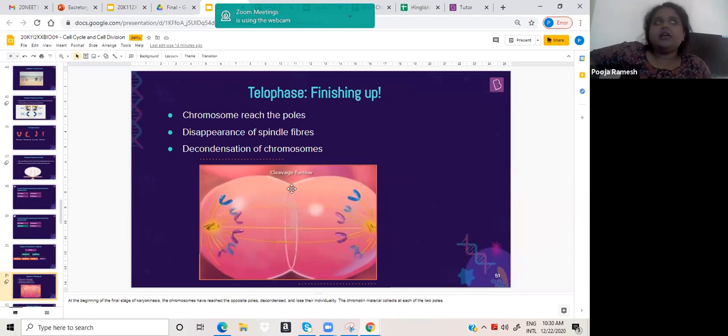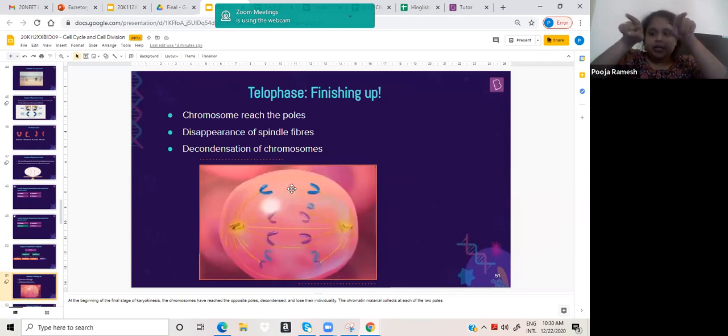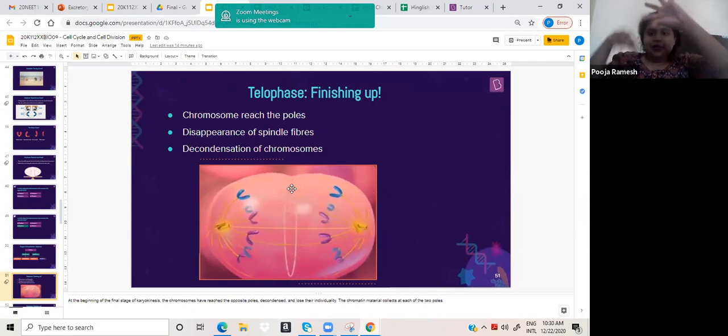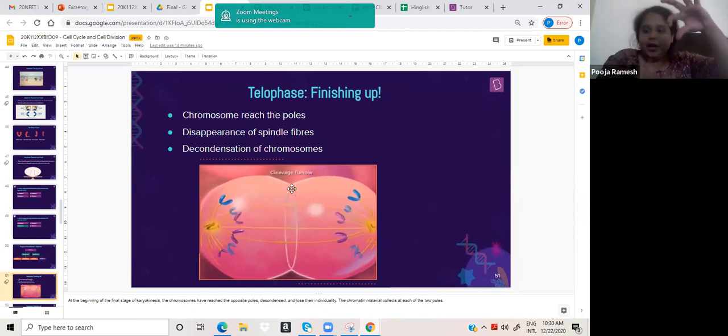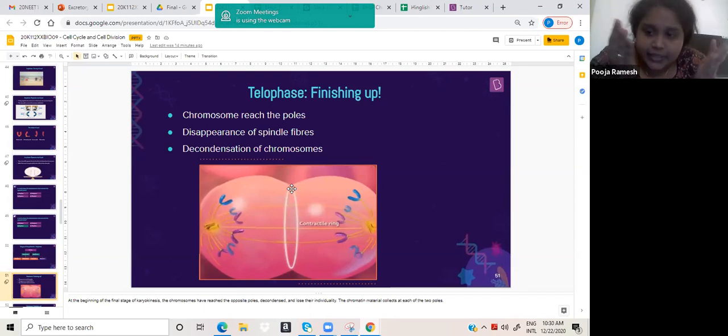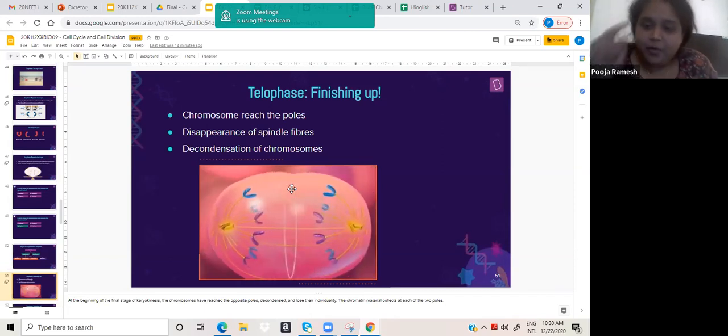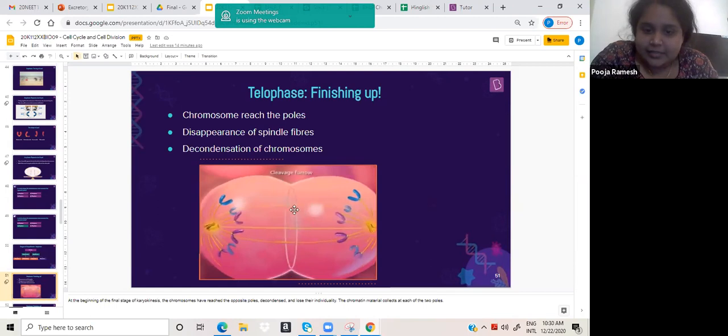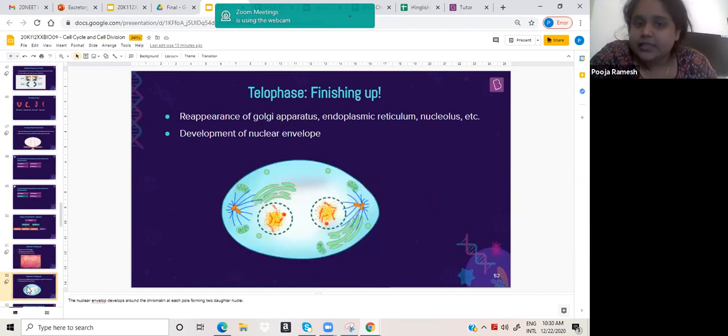So imagine a water balloon. If you start pushing the corners from the side, what will happen? You will get one blob on the top and another blob on the bottom. Same way, even the animal cell is going to constrict slowly, and it will form a contractile ring like this. This is how cytokinesis will start.